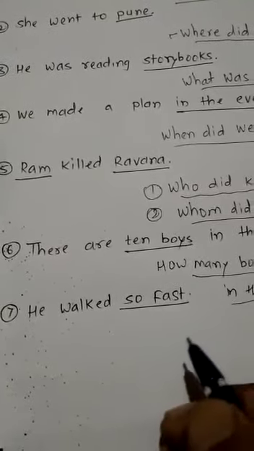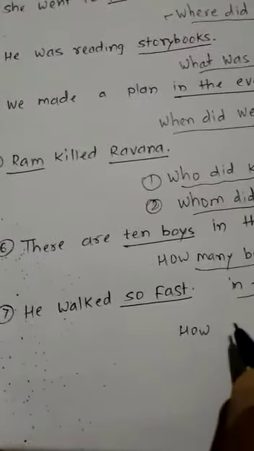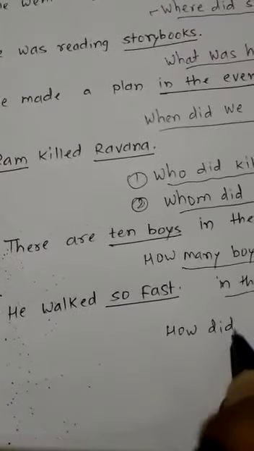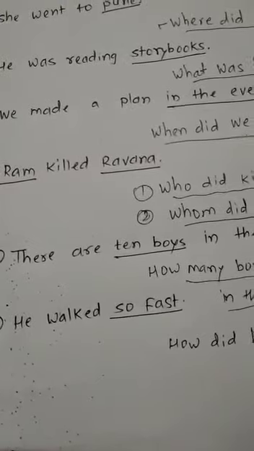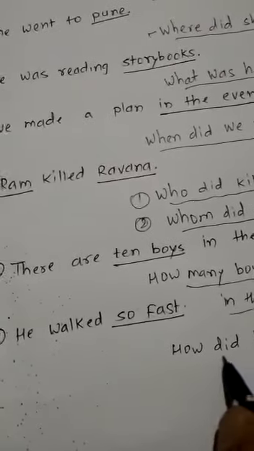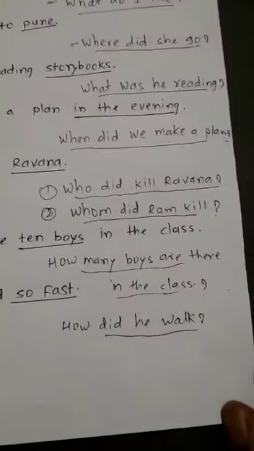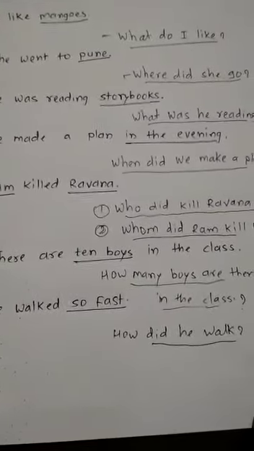So the question will be like this: how did he walk? And after using did, you will have to use v1 only. Okay. So in this way you will have to frame the question.